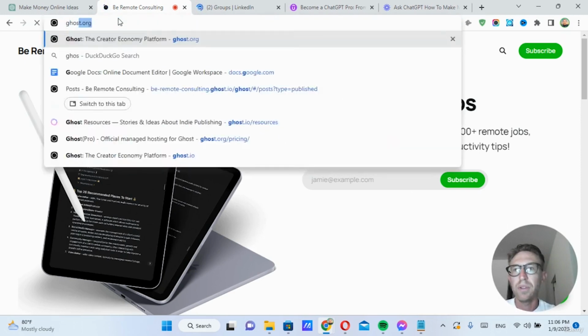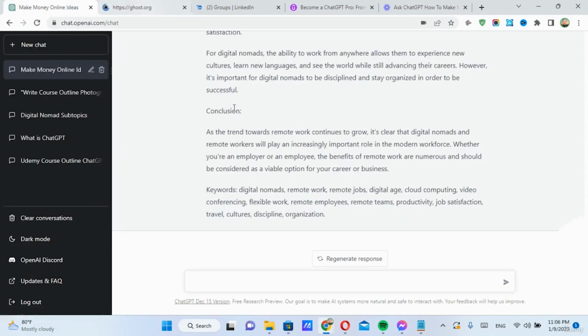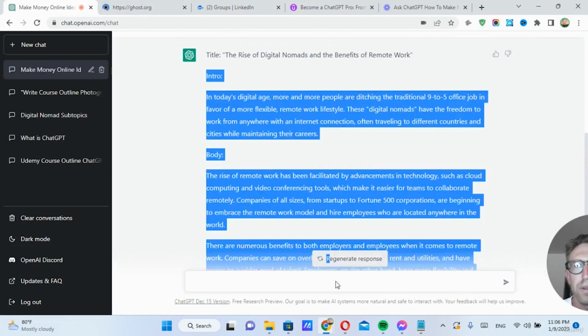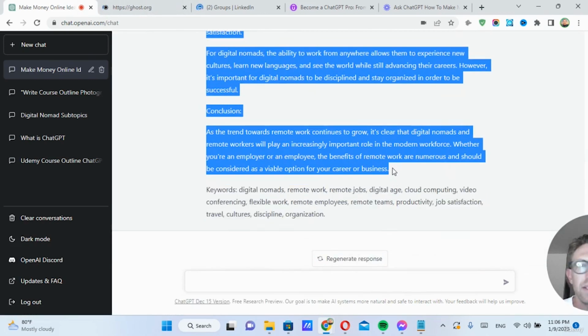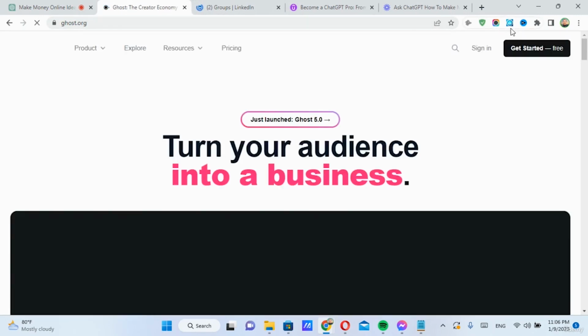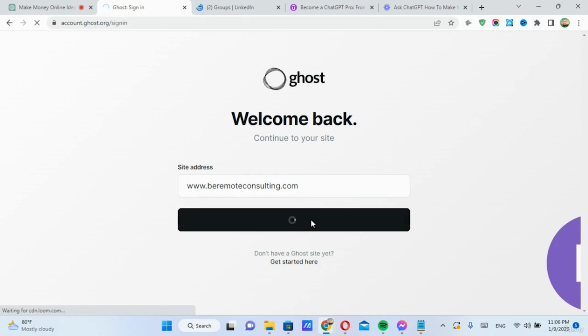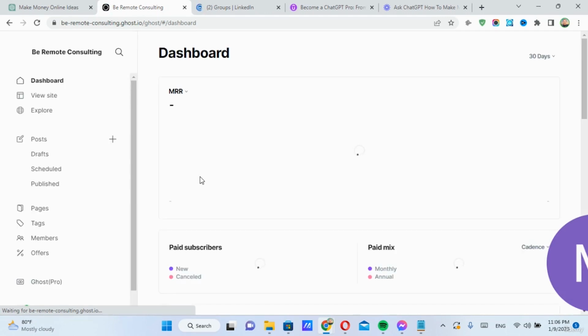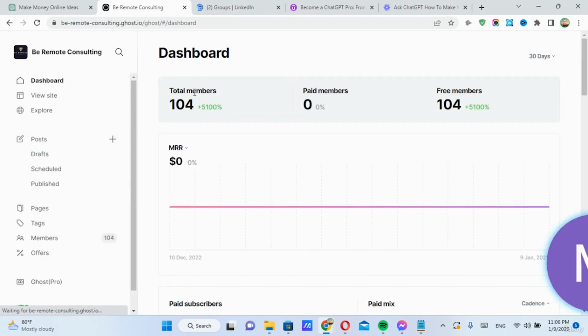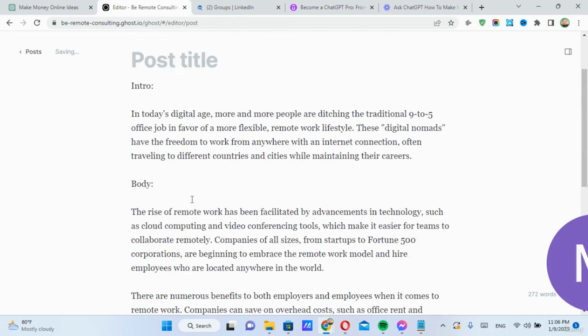If I want to take this post and put it into Ghost to create a new newsletter, or let's say a LinkedIn article, for example, I can come over here. I can just sign into my account. There it is. And then it's really just a simple matter of taking this post and turning it into a newsletter. And you can put a call to action at the end. So I have about 104 subscribers so far. And if I want to create a new post, simply do so here.